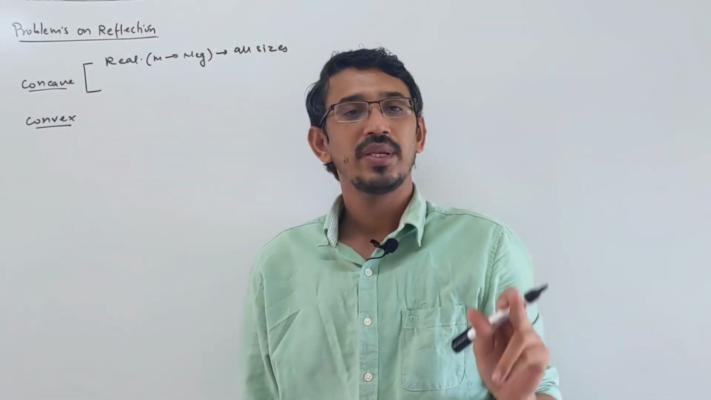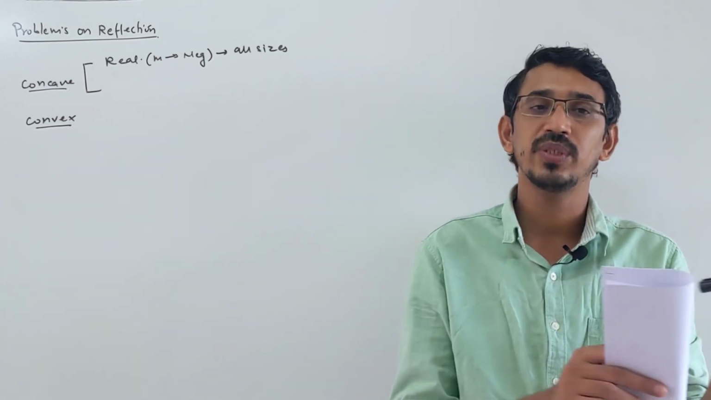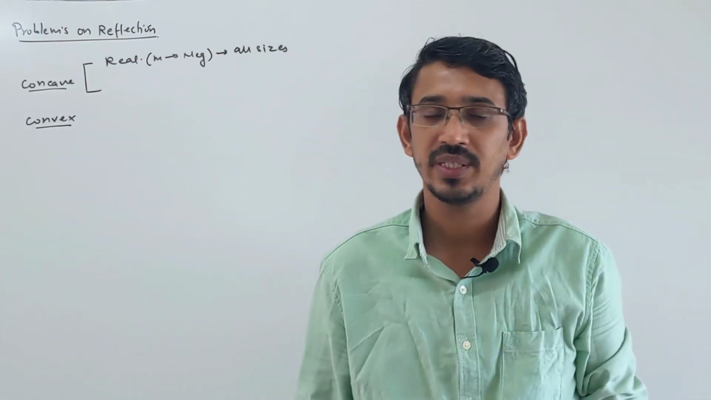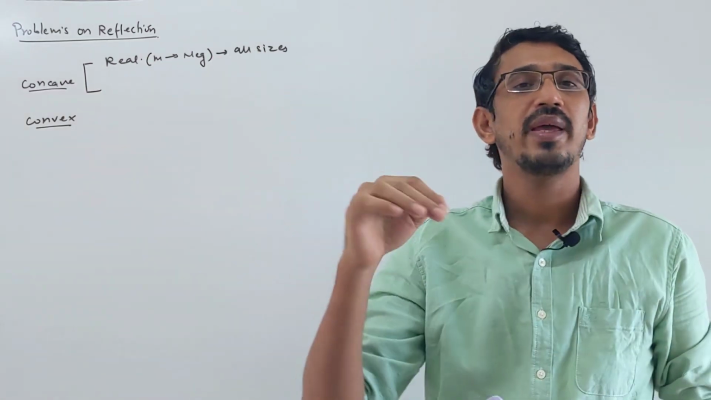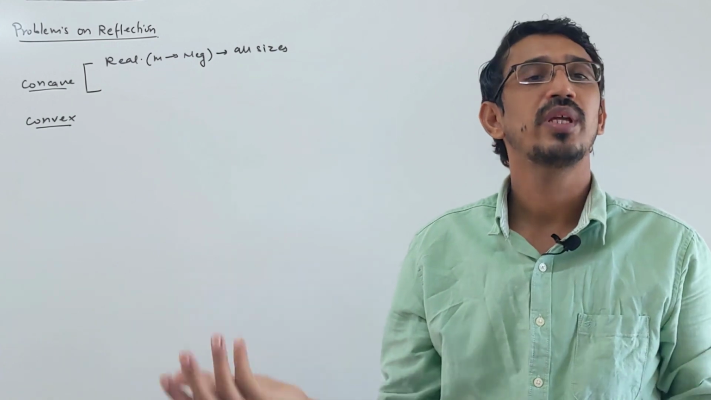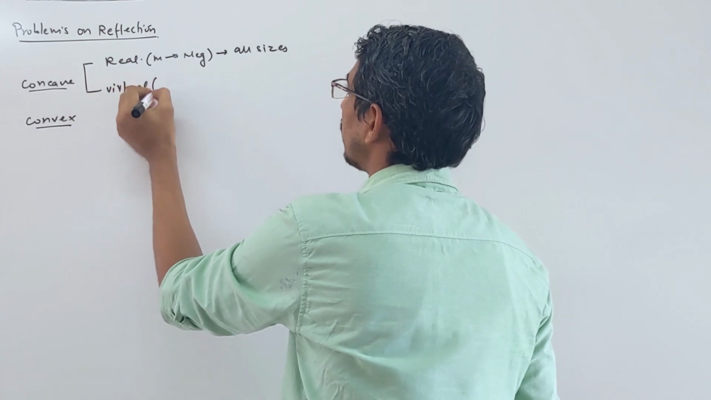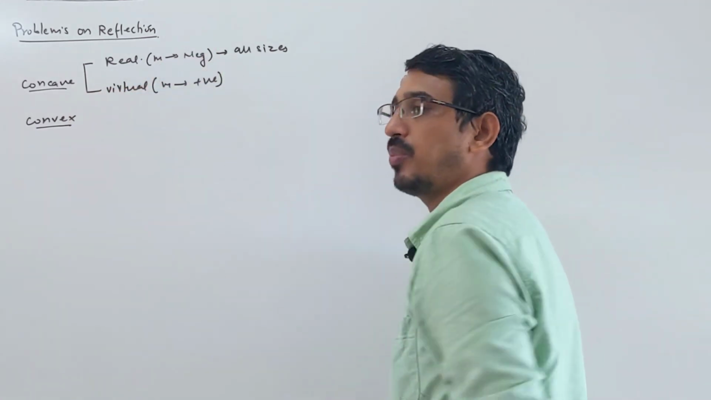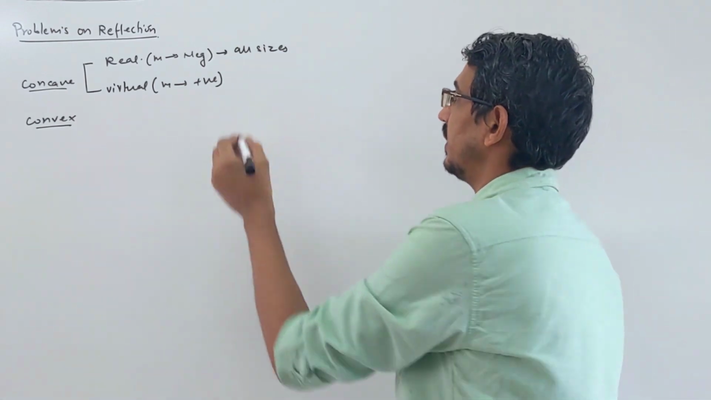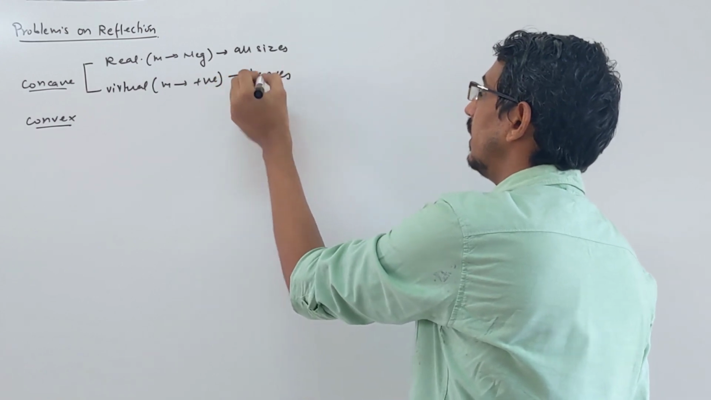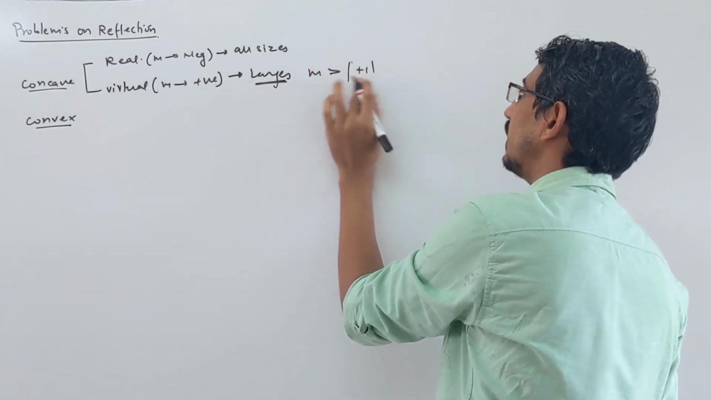Once more, a concave mirror can make real images of all sizes. It can make smaller than the object, equal to the size of the object, and even larger than the object. So your magnification, which is always negative, can be less than 1, equal to 1, or more than 1 in magnitude. Then it can make virtual images also, where M is positive. But the virtual image it makes is always larger than the object size. It cannot make a small one, so M is always more than +1 in magnitude.